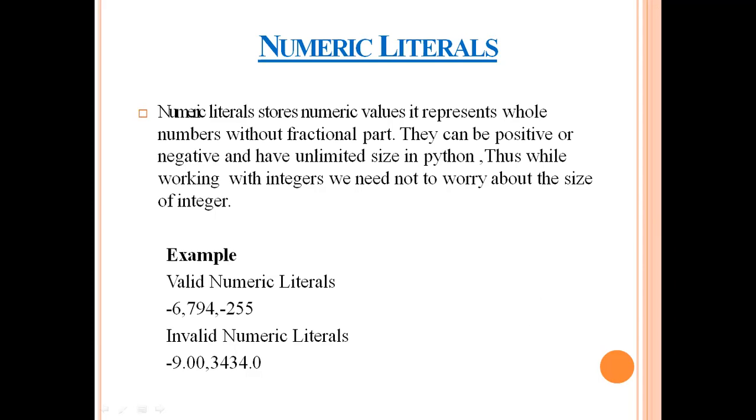Take an example. -6 is a valid literal, 794 is again valid, -255 is again a valid literal. In the second example, I have used -9.00, which contains a fractional part, so it is invalid. In the next example, 3434.0 is again invalid because I am using a fractional part. So a numeric literal will not contain any fractional part; it contains only the integer part.